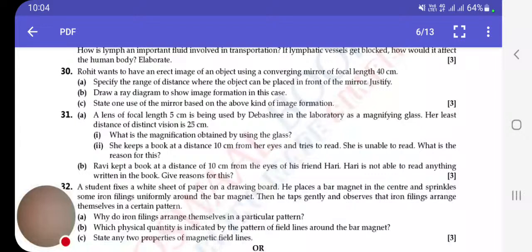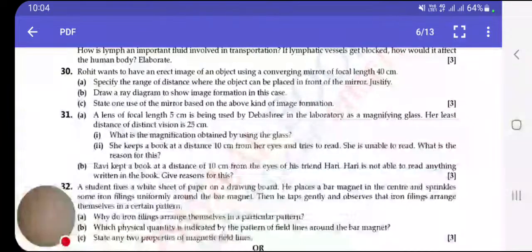Second, Ravi kept a book at a distance of 10 centimeter from the eyes of his friend Hari. Hari is not able to read anything written in the book. Give reason for this. This is because the least distance of distinct vision is 25 centimeter.